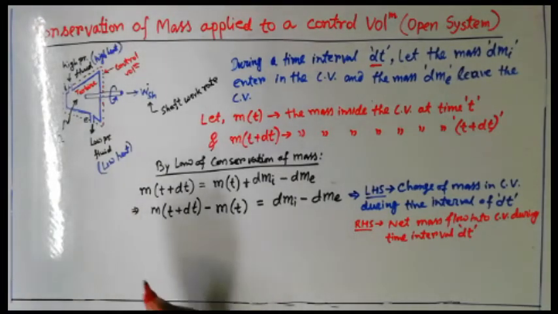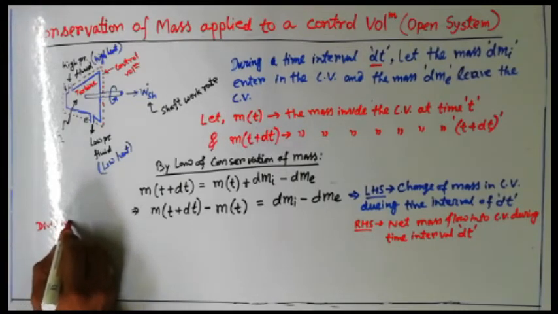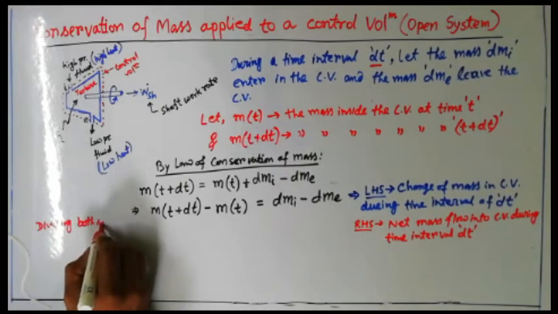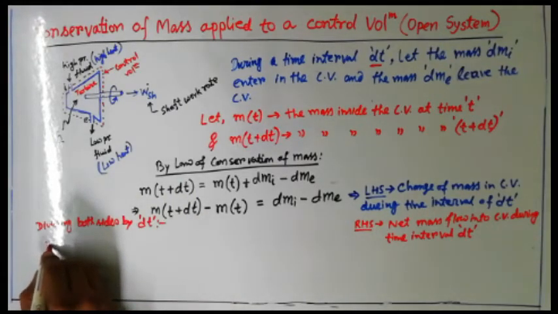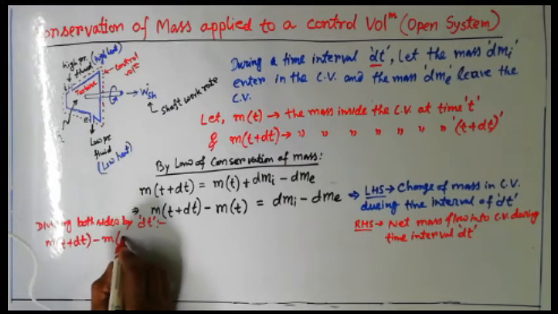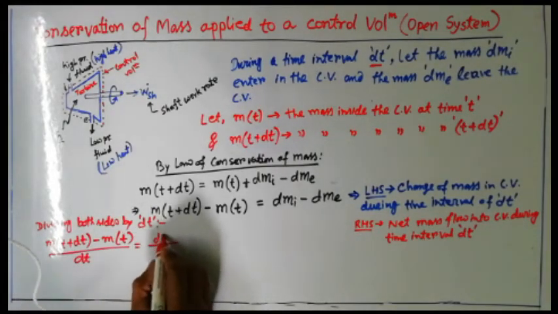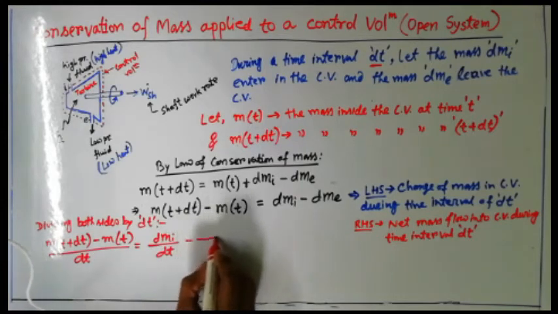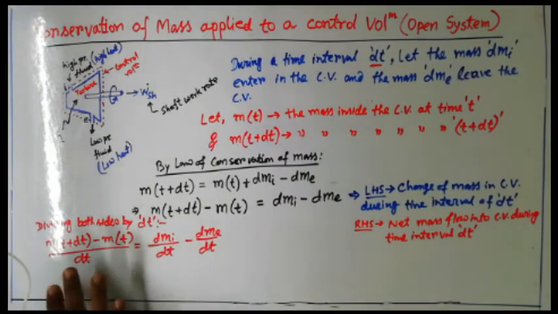Now if we divide both sides by dt, a simple operation, it will change like this: m_(t+dt) minus m_t divided by dt equals dm_i by dt minus dm_e by dt. Simple operation. Now you can check the left hand side.